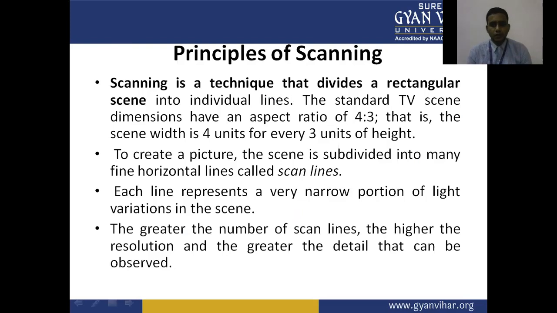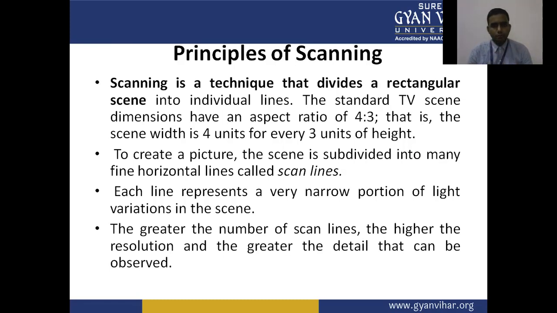Now we have the principle of scanning. Scanning is a technique that divides a rectangular scene into individual lines. The standard TV scene dimension has an aspect ratio of 4:3. That is, the scene width is 4 units, and for every 3 units of height. So the width by height ratio of any scene is 4:3. We always take it in this ratio.